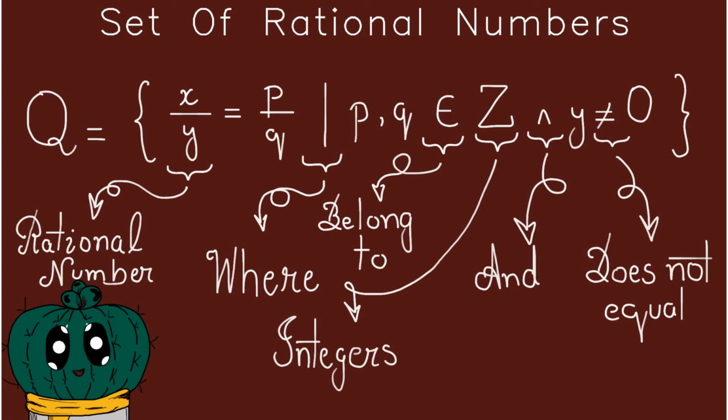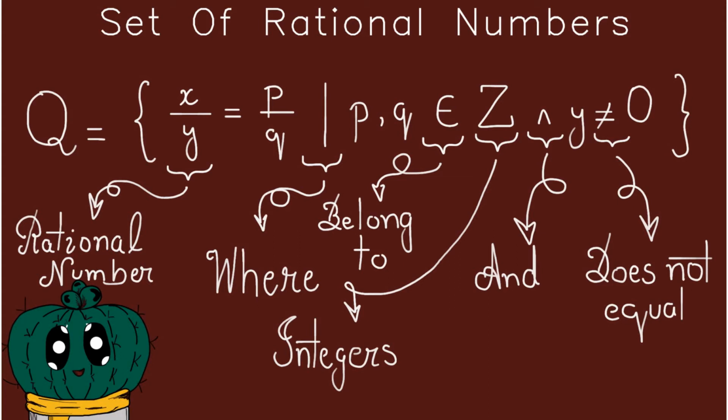Now let's go through what the entire expression is telling us. It says that if you have a rational number, it is equal to p divided by q. So you can write it in the form p divided by q, where p and q belong to the integers.